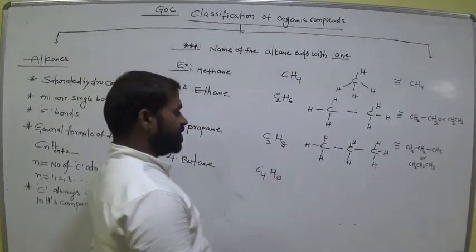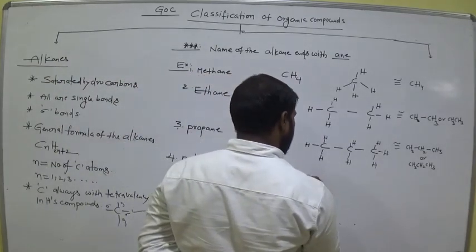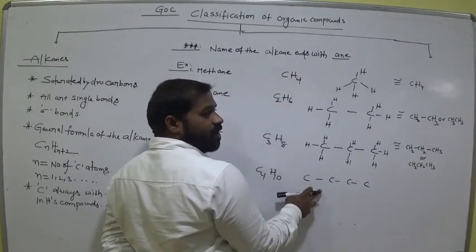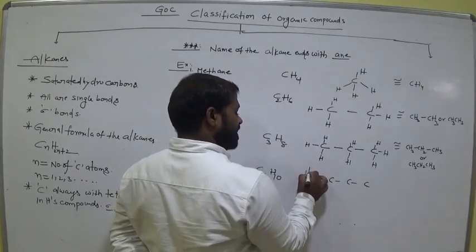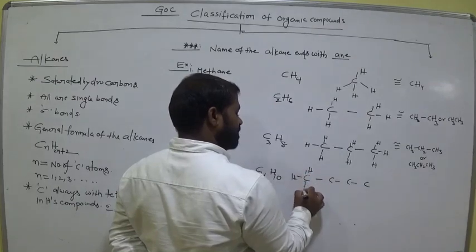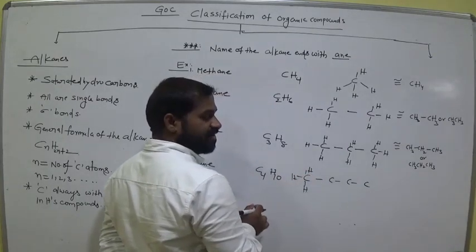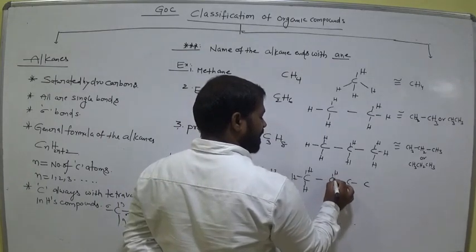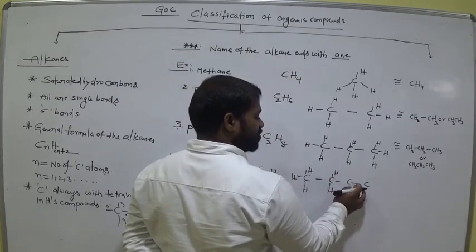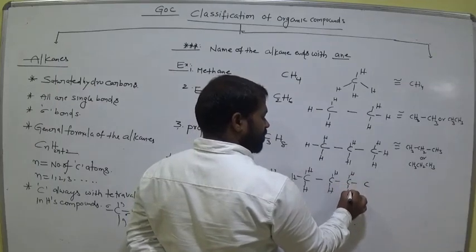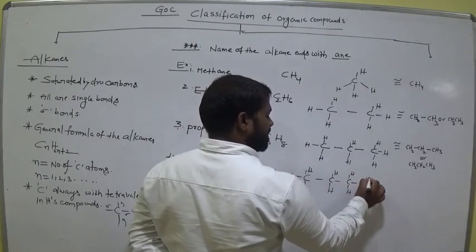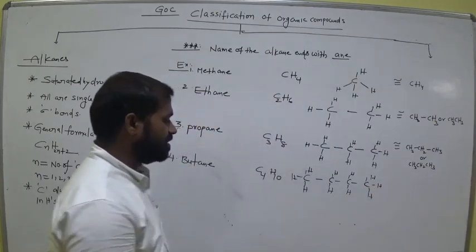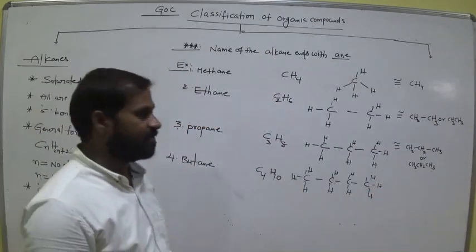Now write the formula for butane. Butane, how many carbons do we have? 4 carbons in the butane. So now it is already bonded with 1 carbon, so it needs 3 bonds filled with hydrogen. Okay, now it is satisfied with tetravalency. Already it is bonded with 2 carbons, so now the remaining two are hydrogen. 2 bonds and 4 bonds, enough. Again it needs 3 bonds. Is it clear? That is the structural representation of butane.